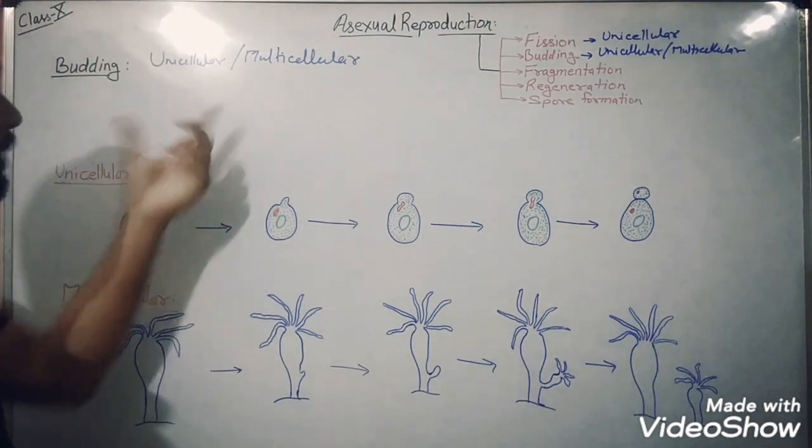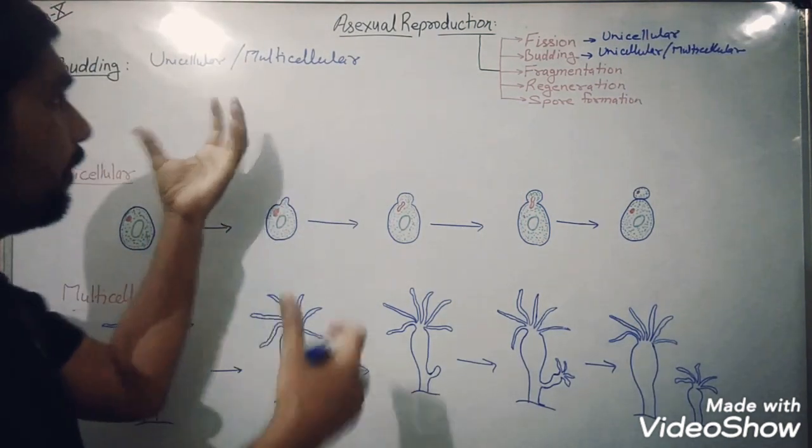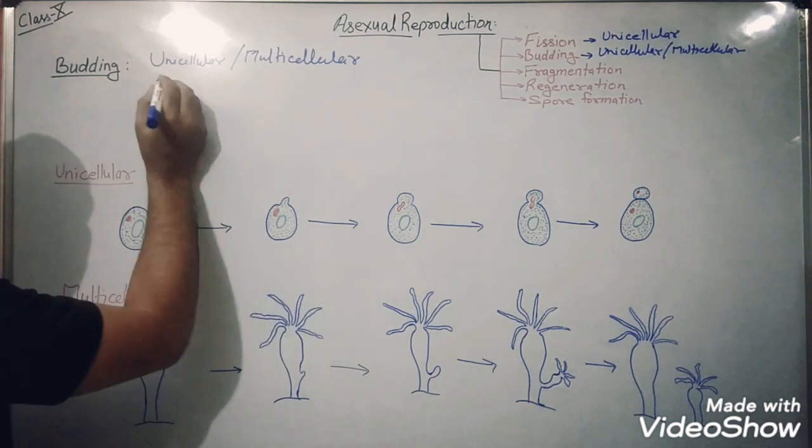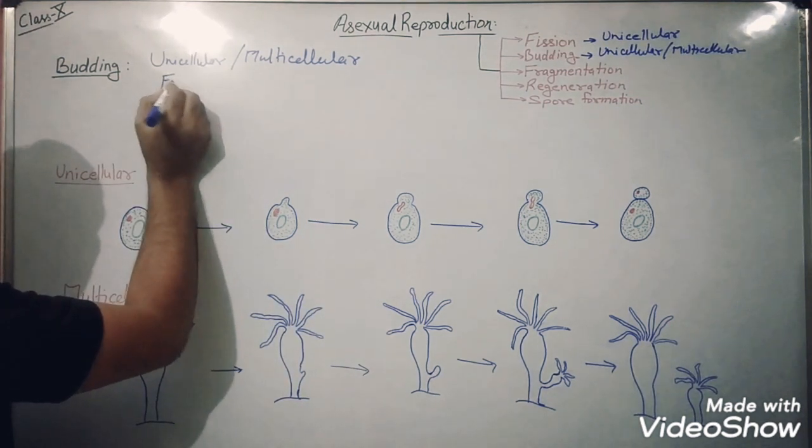Both unicellular or multicellular organisms can perform this method, and it is performed during the favorable condition, when food is present in abundant amount.